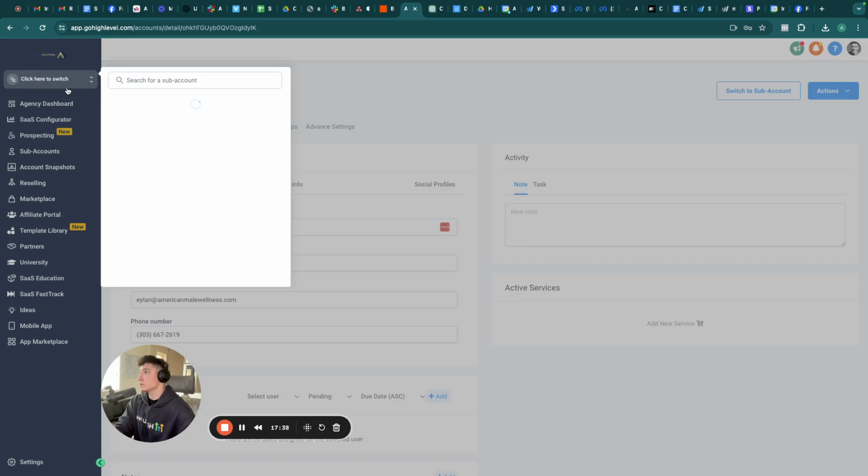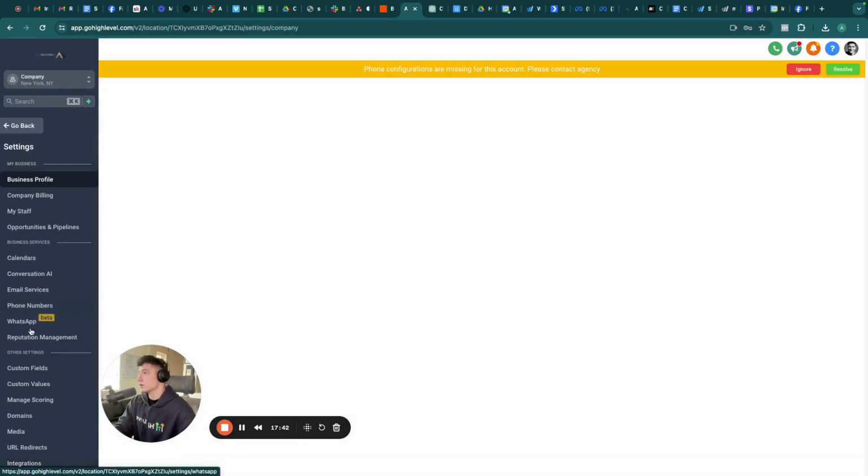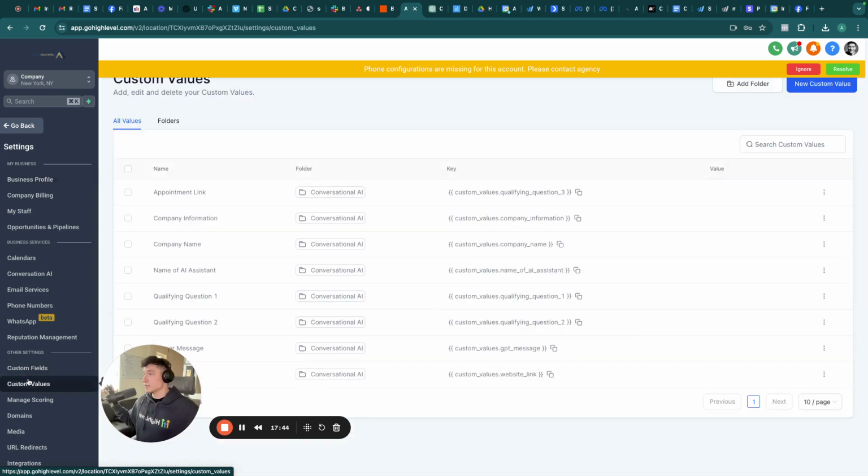So now all you have to do is go in to that sub account, go to their custom values. You don't have to do anything. You don't have to change anything else. Just input their business information in the custom values, and their bot is finished. Because the rest of the prompting is very generic and conversational. It just tells the bot how it's supposed to behave and how it's supposed to talk to people, so that it has like a good conversational ability.